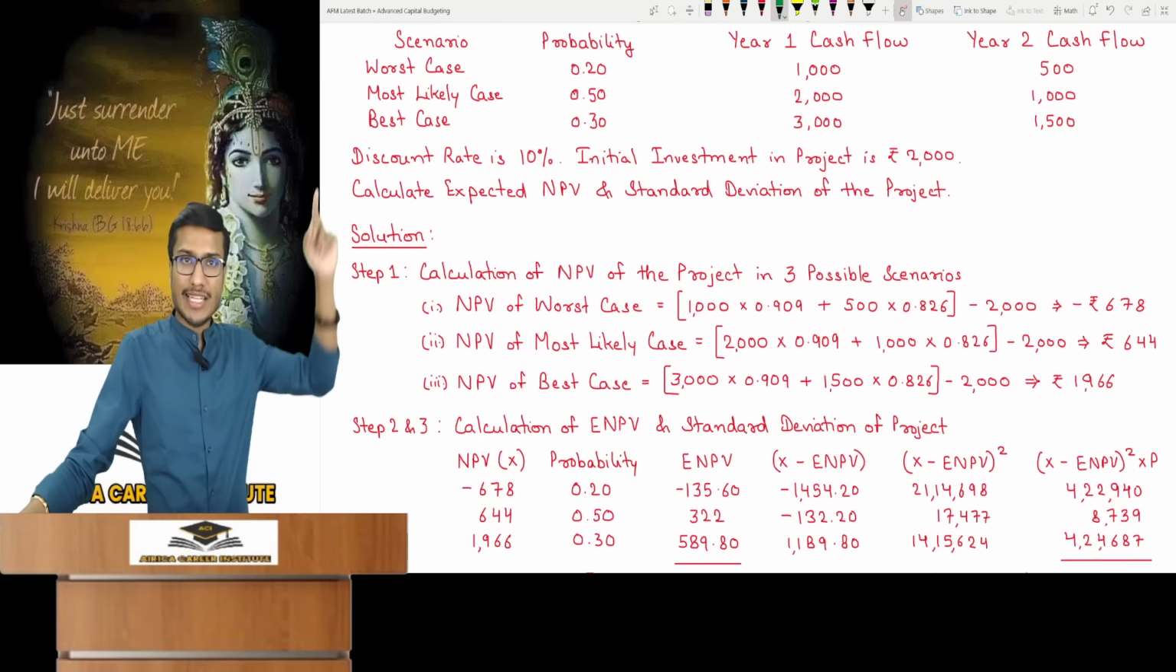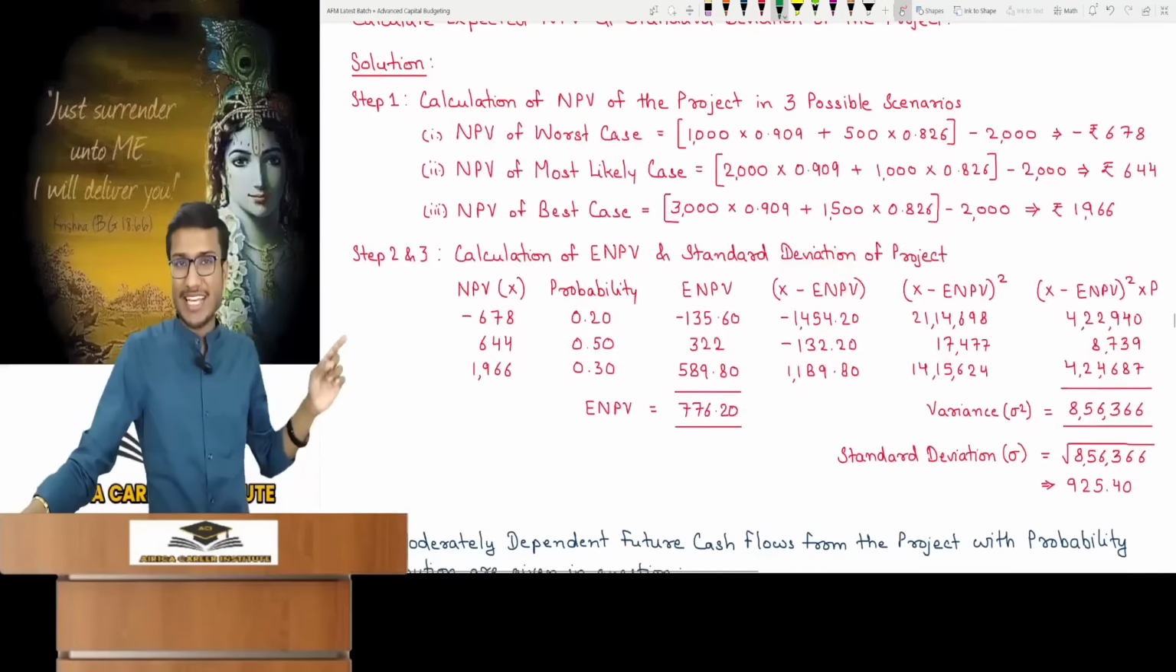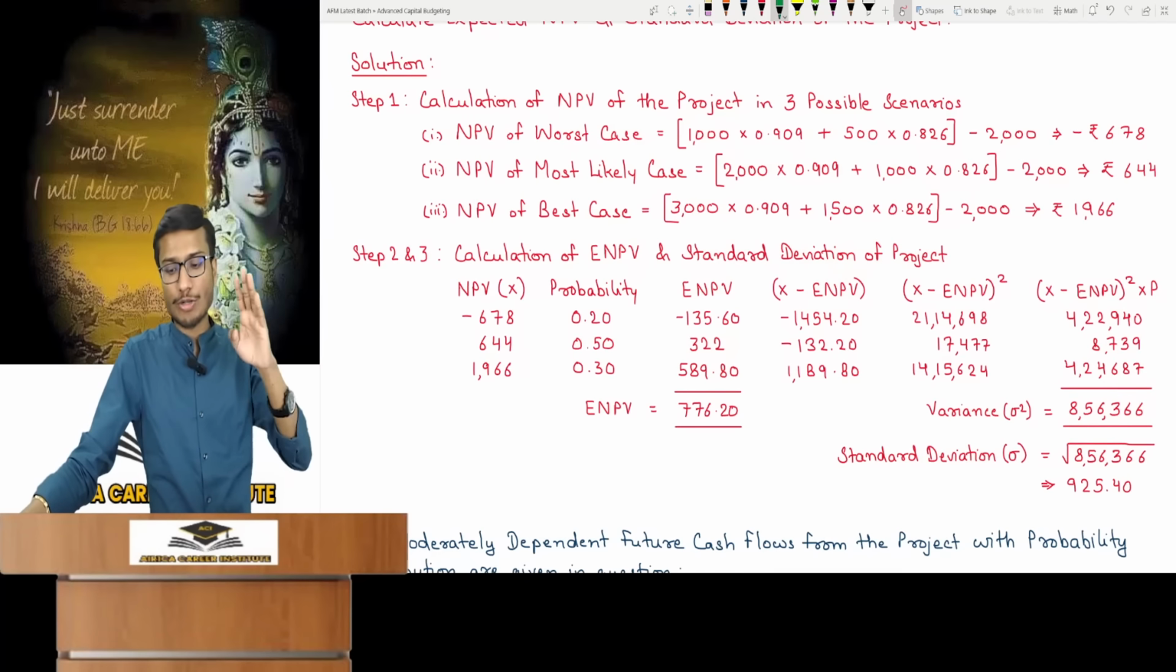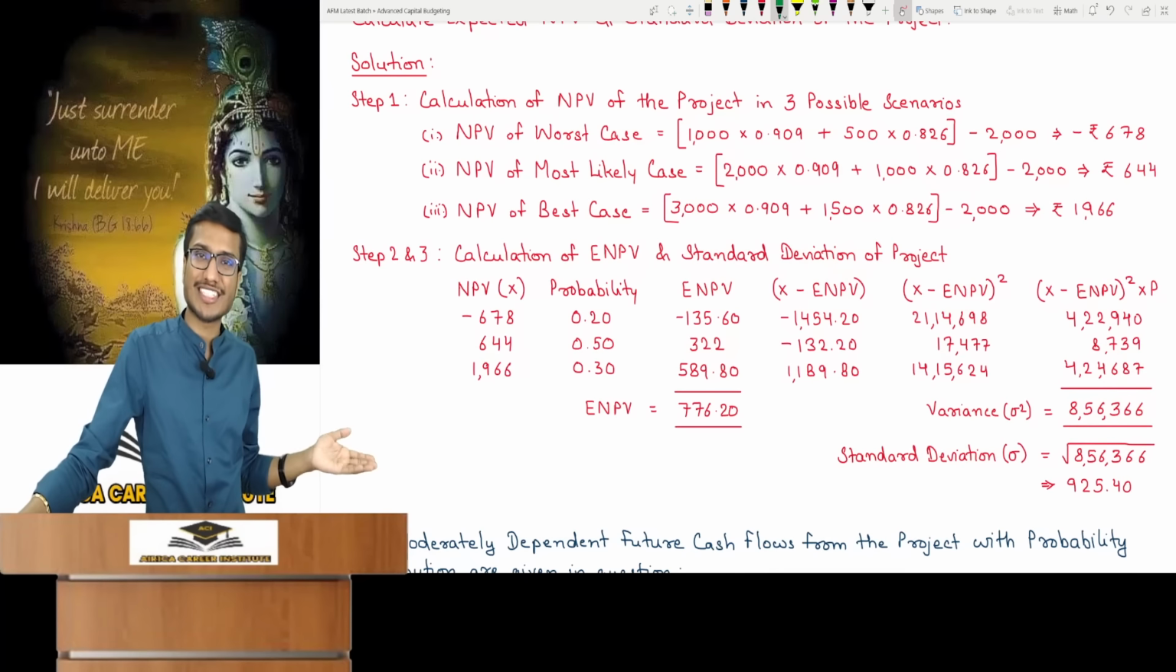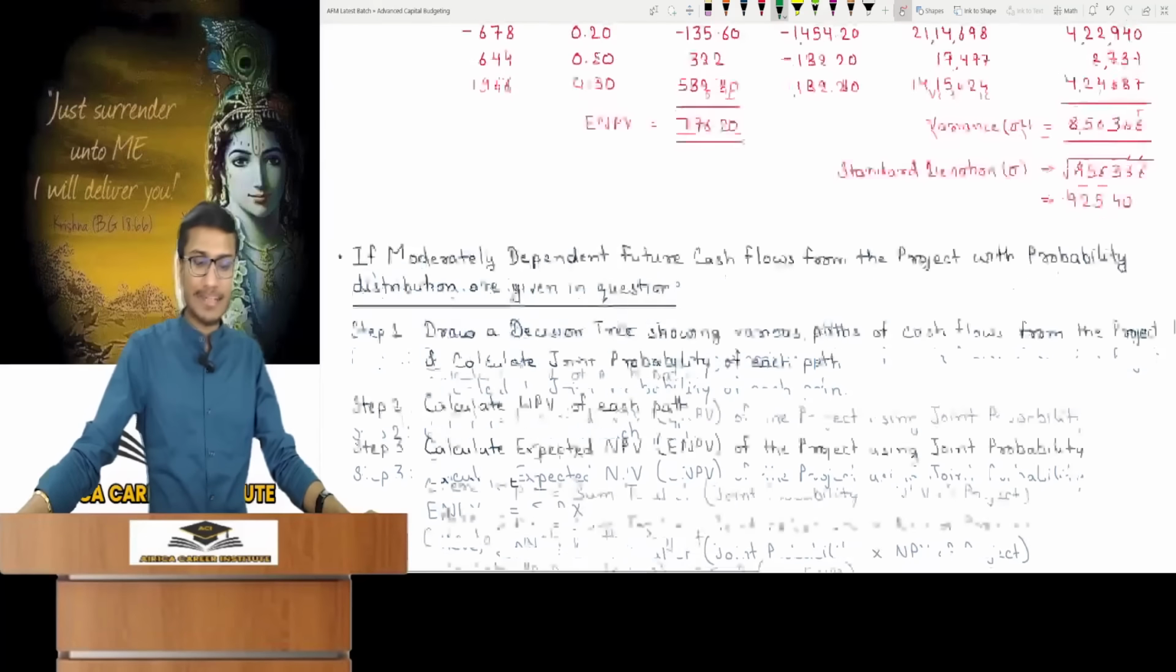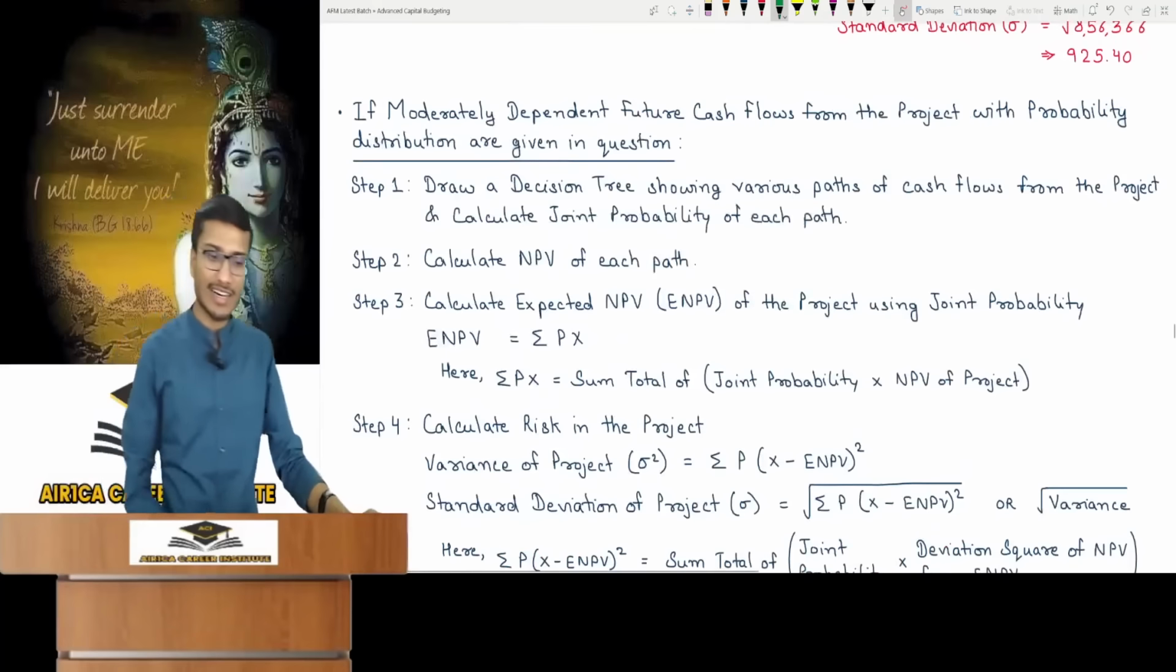You have all three NPVs and their probabilities. You can then calculate ENPV. Deviation squared times probability yields variance. Then standard deviation is its square root. Third case is completed. Now look at its final and fourth case.